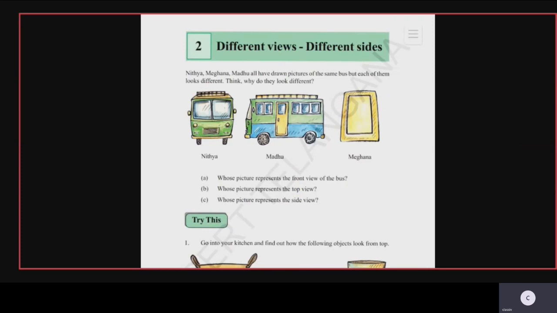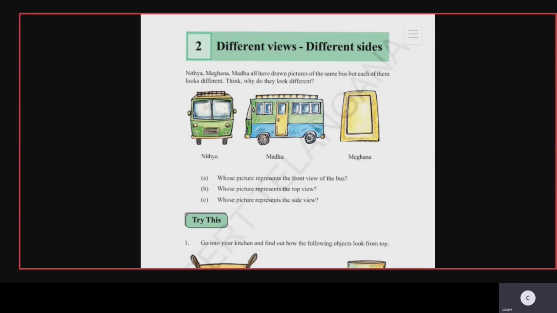Okay children? Then the next person is Madhu. You can see that the bus has shown the side windows. You can see the door where you get inside the bus. So this view is drawn by Madhu. So this will represent the side view of the bus, where you can see the windows. In the bus, you will have two side views, the front side and the back side. Both are the side view only.